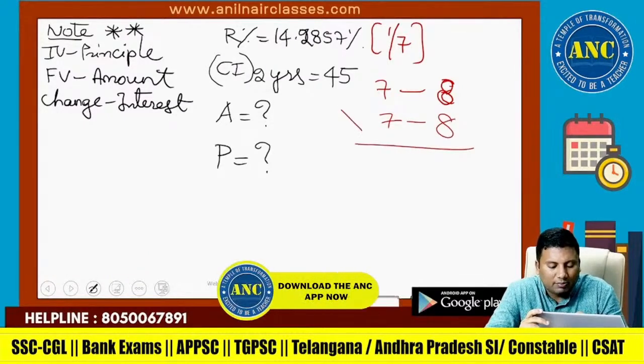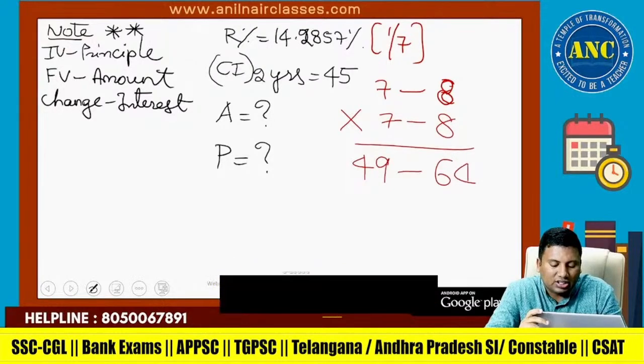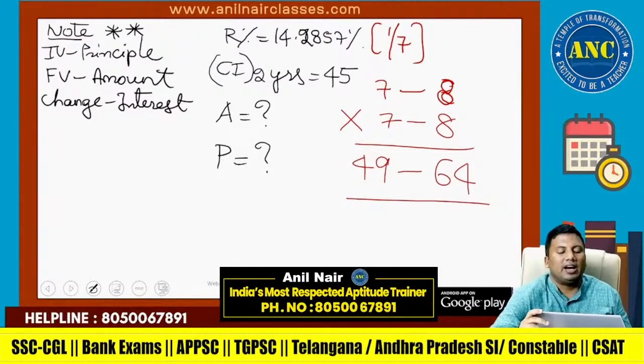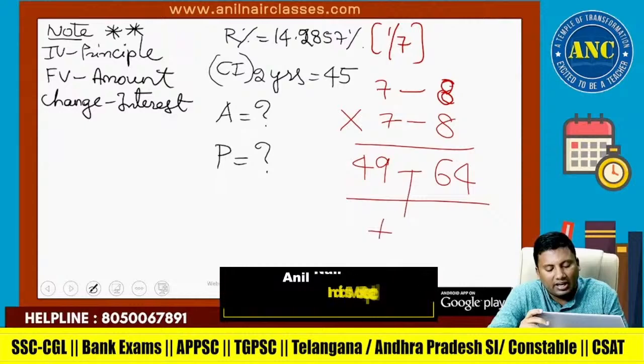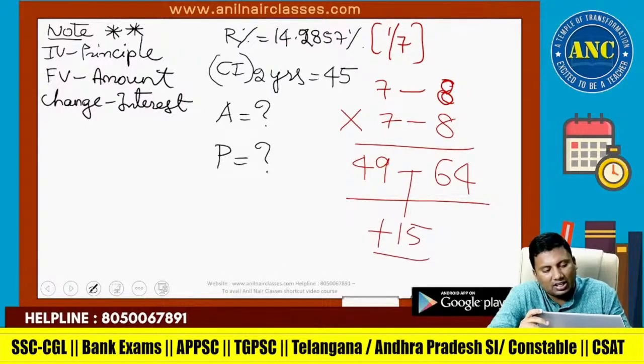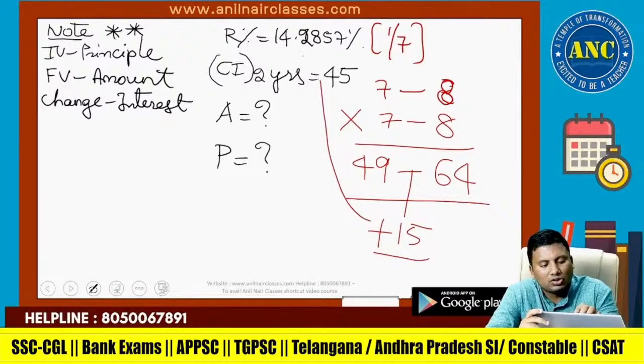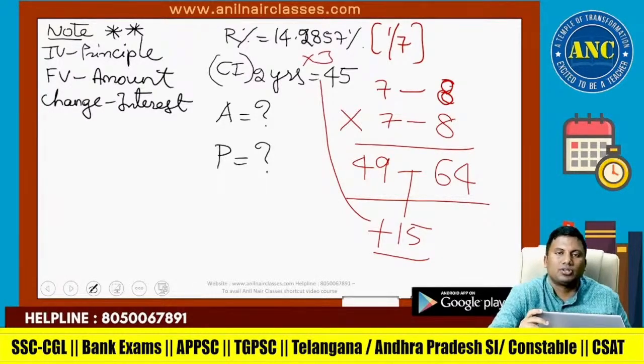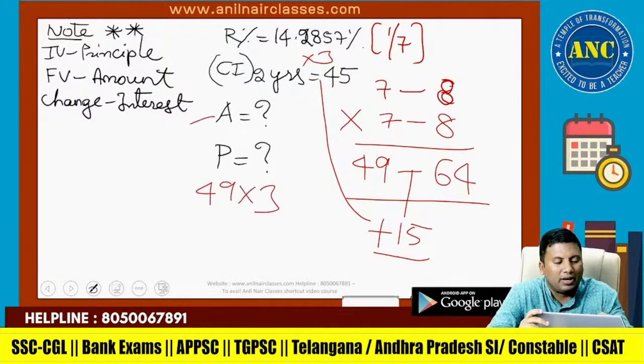For 2 years, multiply. 7 7s are 49. 8 8s are 64. 49 and 64. Extra is 15. Extra is nothing but CI. 15 is becoming 45, so it is 3 times. If it is 3 times, everything will be into 3. 49 into 3 is the principal. 64 into 3 is the amount.